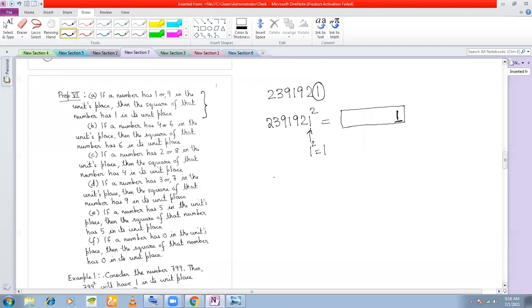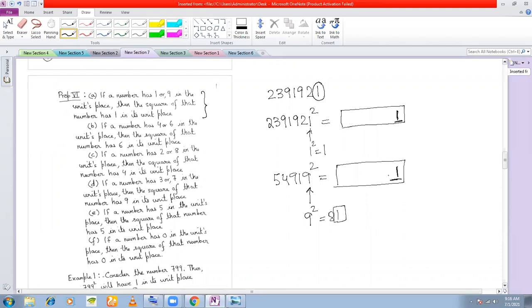Let us take another example. If I square this number, again I'll get some very big number, and it is very difficult to find. But what I can definitely find is the units digit of this number. So you take the units digit here. What is the units digit? 9. You square it. How much do you get? 81, right? So here, what is the last digit? 1. So the units digit will be 1. Is this property clear?